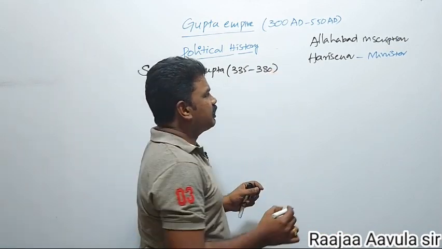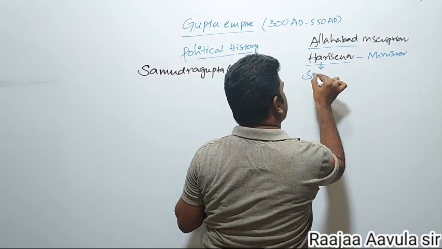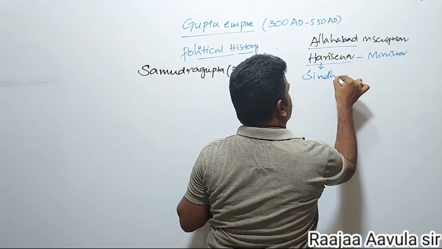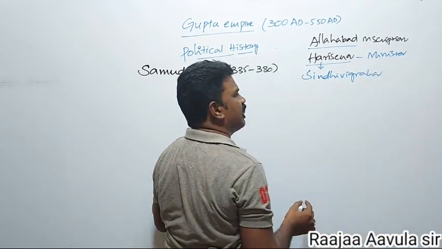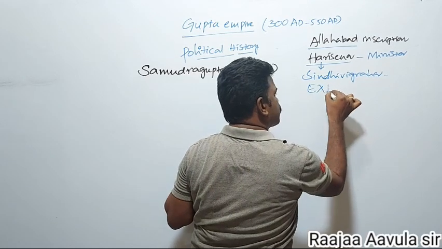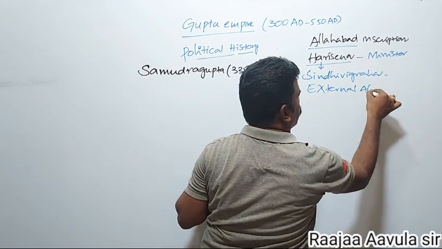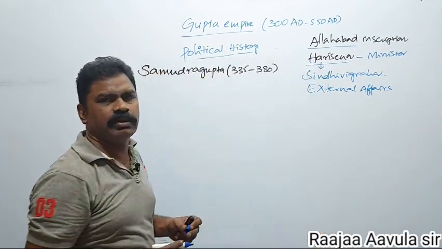What ministry did he lead? Harisena was Sandhi Vigraha and army general. Sandhi Vigraha means Minister of External Affairs. He wrote this Allahabad inscription.